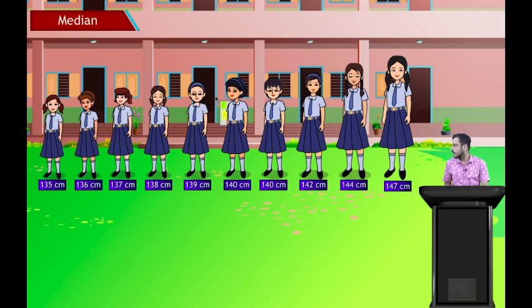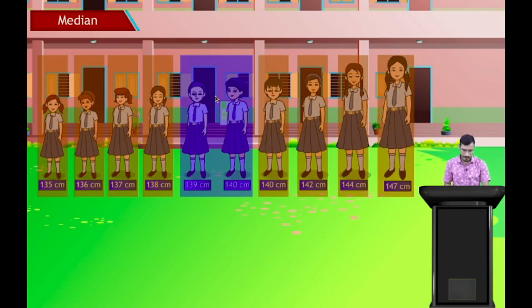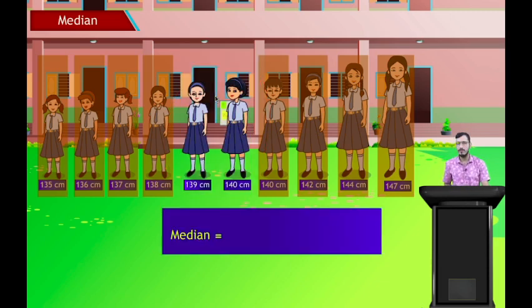Now when one more student is added here, you can see there are two middle values here, 139 and 140. So how can we find the median here? This time we find the average of the two middle values, 139 and 140.